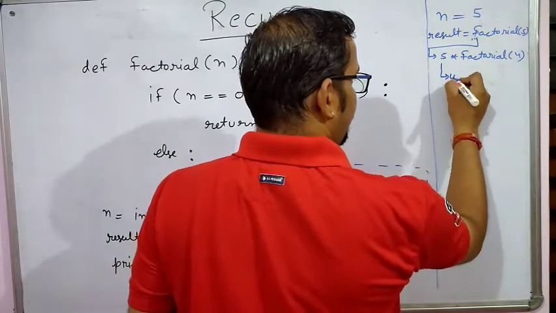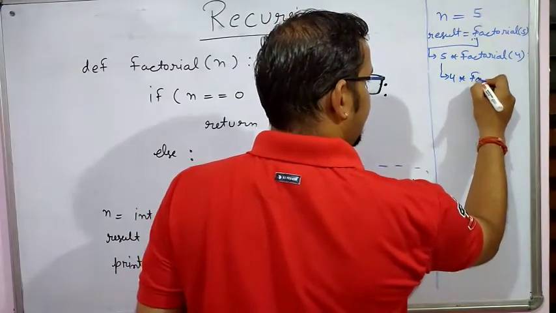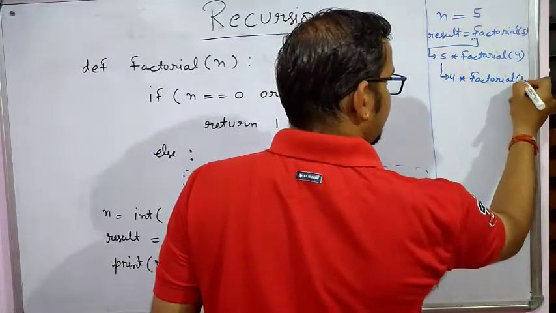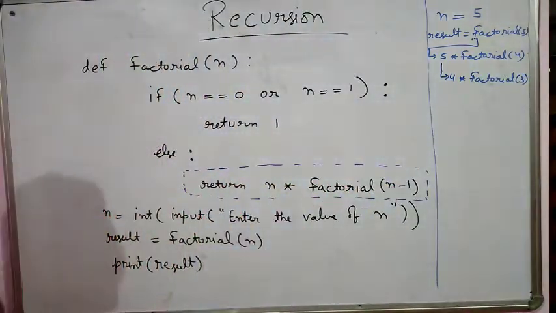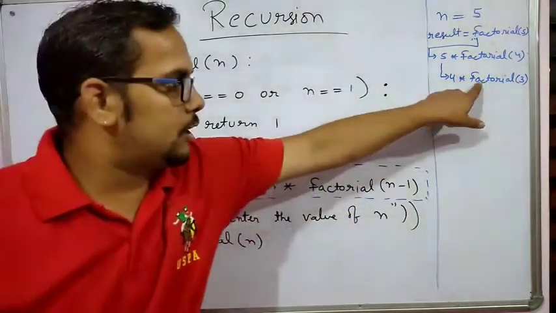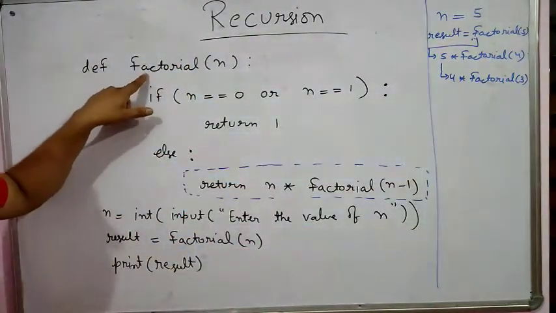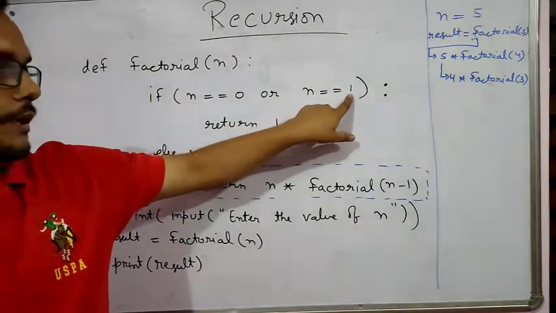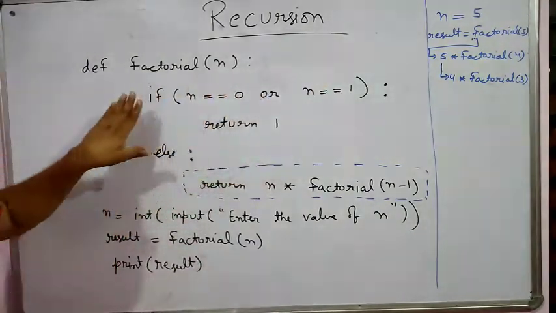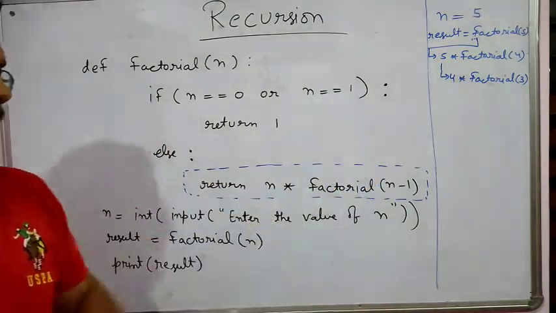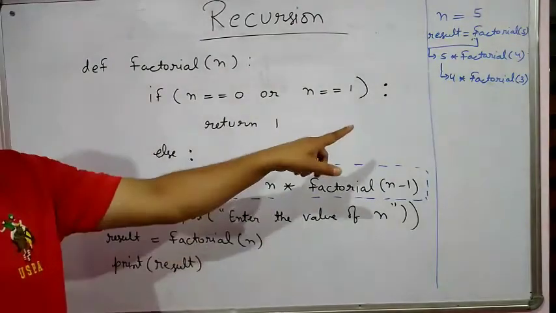Next case, 4 into factorial 3. Again, this is the calling part of the function. It goes to factorial 3. Is 3 equal to 0 or 3 equal to 1? According to this, the condition is false. Come to the else: n into factorial n means 3, because the value of n is 3.